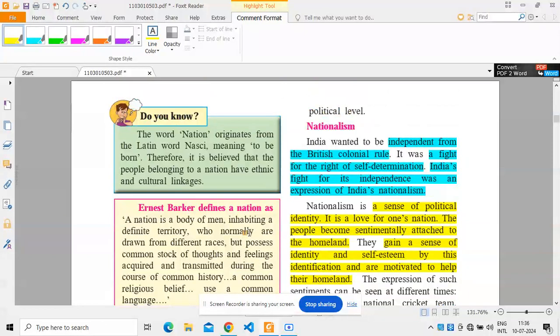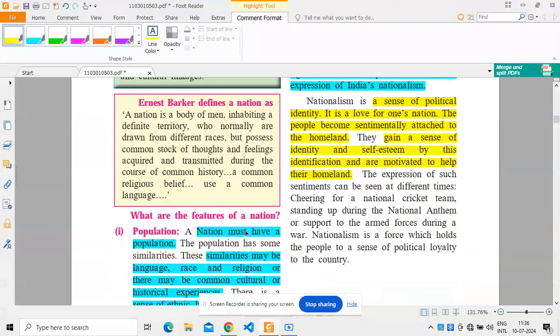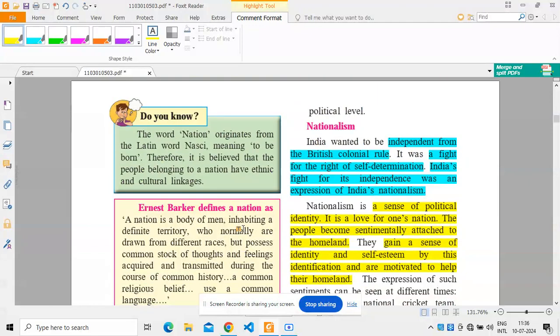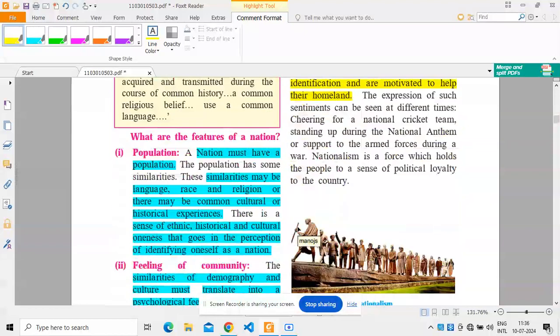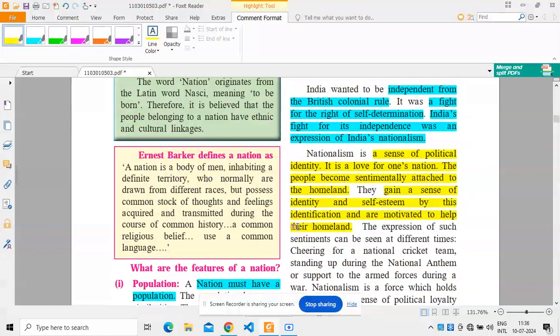This is the part where we have discussed what a nation is and the features of a nation. Now we will discuss nationalism. What is nationalism? What are the features of nationalism? What are the different types of nationalism that we will discuss?